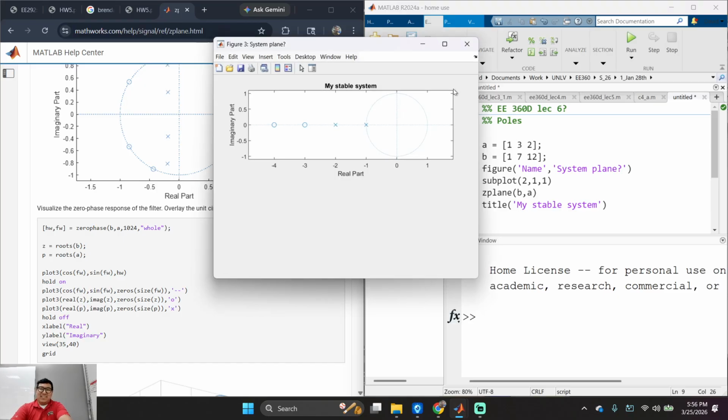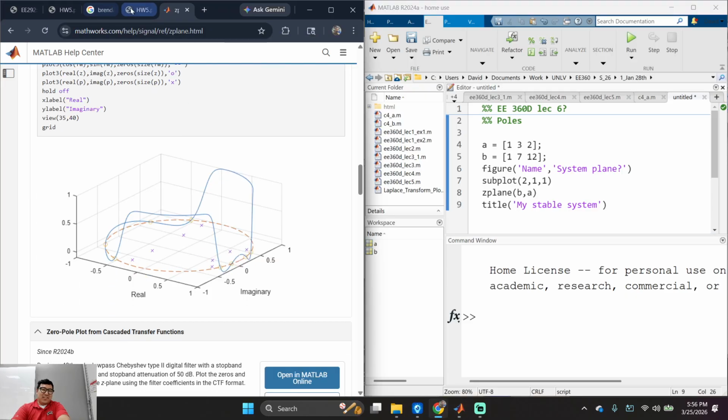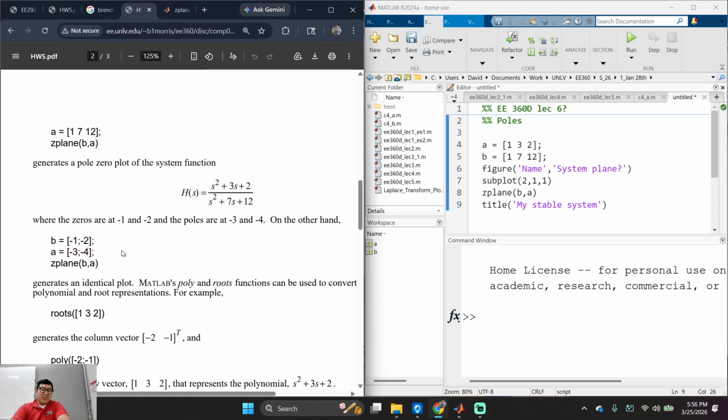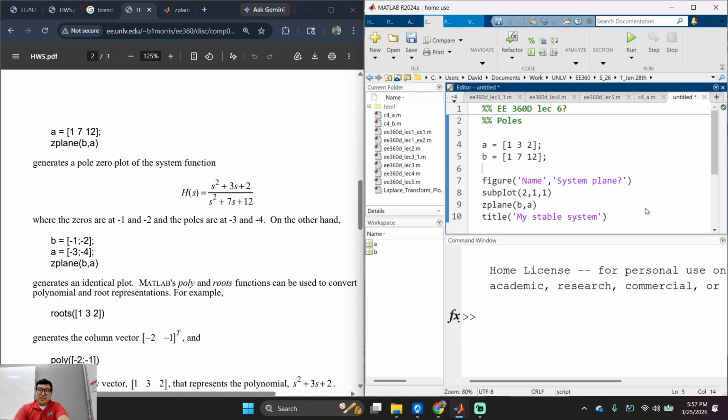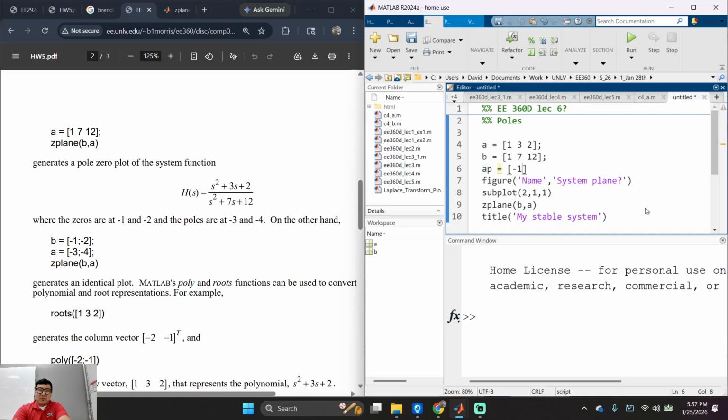Ooh, cool. Nice. So now, I think Dr. Stuber says, can we do it a second way? I want to build this system, but like this. I want to build it based on poles, okay? So what if I do the following? AP is equal to -1, -2, and BP. You guys know why I'm calling AP and BP?